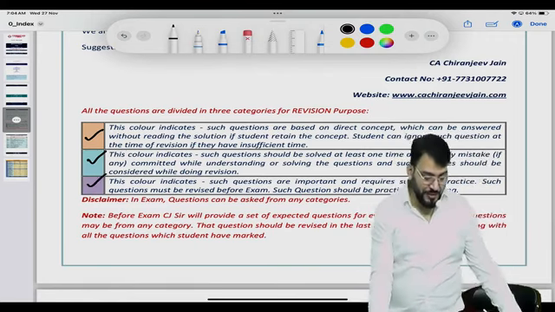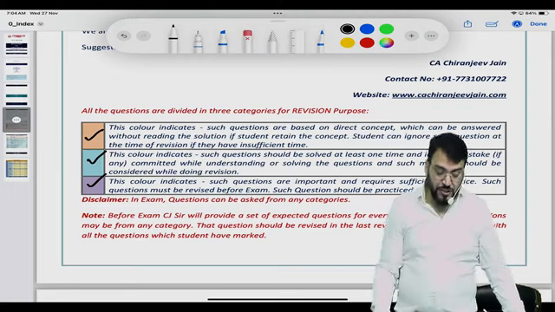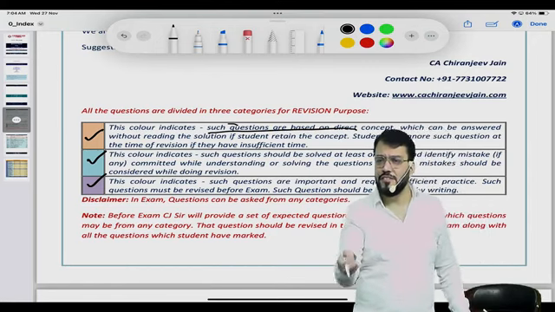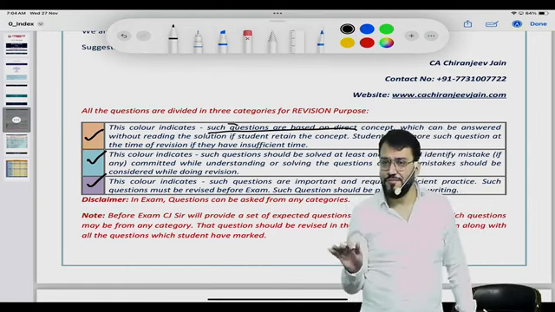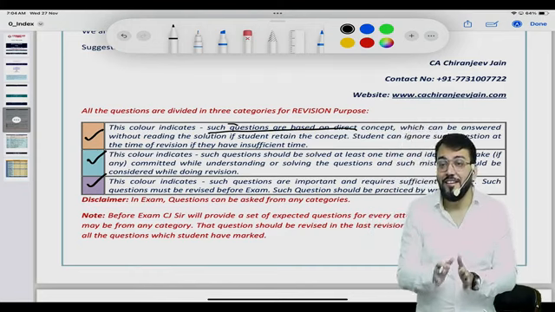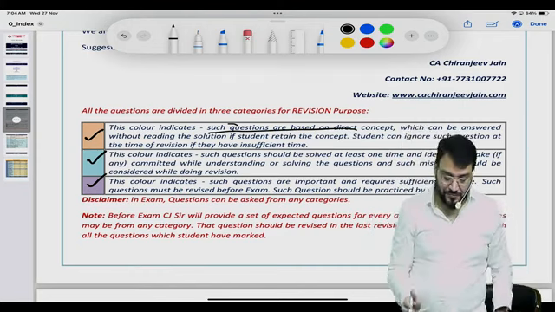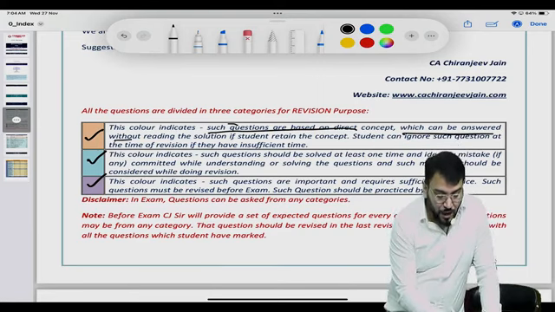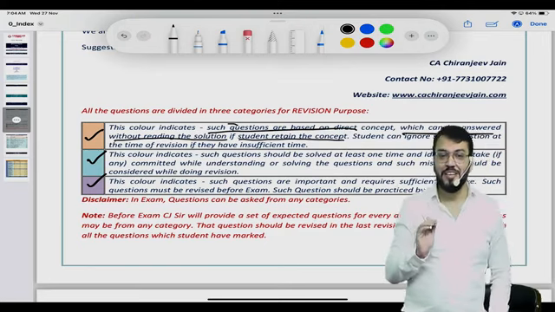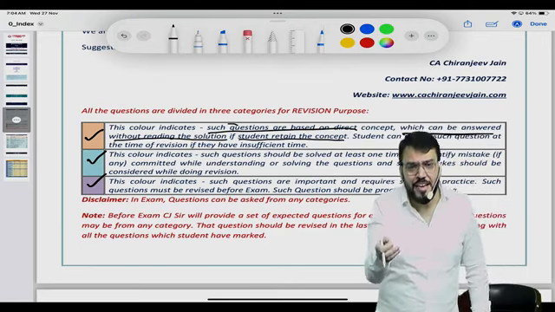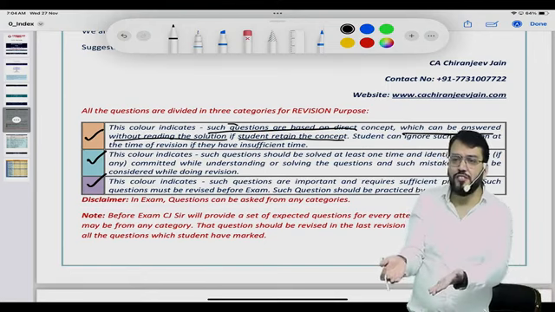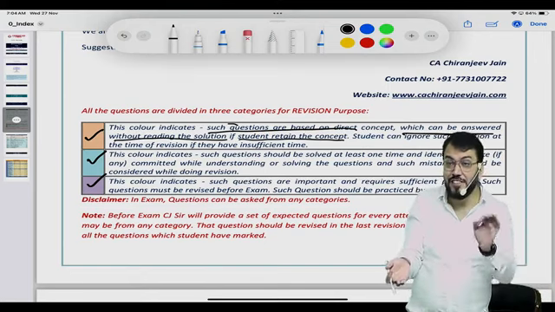What does the first color mean? Such questions are based on direct concept. Direct concept means if you know the concept from ICAI study material, you can do the question on your own. It does not require any other effort. It can be answered without reading the solution if the student retains the concept. If you have gone through the material, these questions are not supposed to be read. If you know the concept, you can answer all questions of this nature.